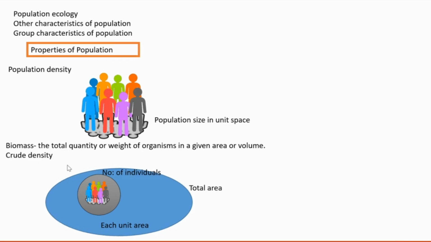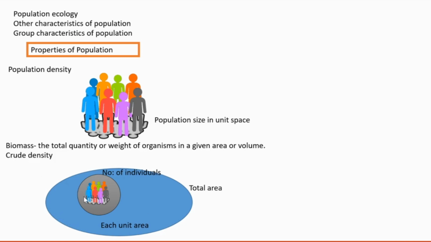Crude density means here there is a large area, and we are considering that the whole area is suitable for living, and we are making a calculation about the number of individuals present in a unit area of that large area. Understand? That is the crude density, simply.